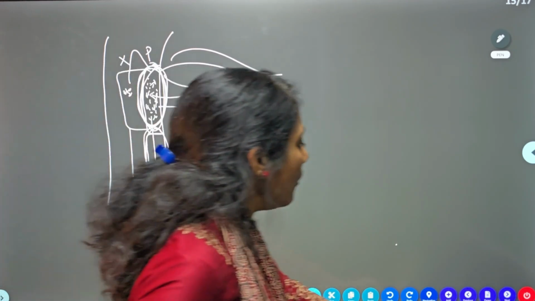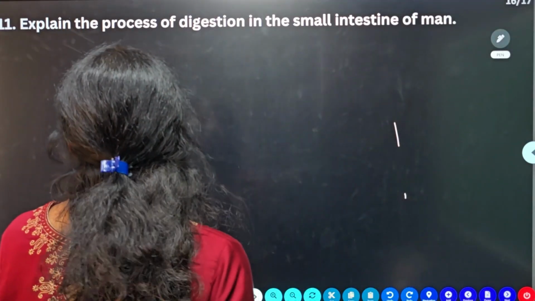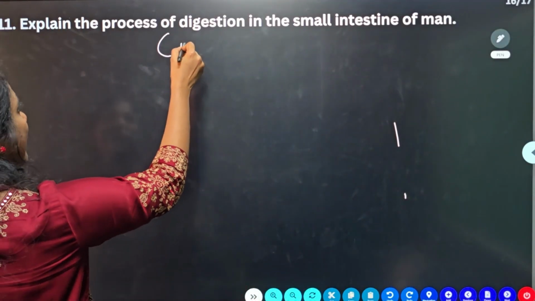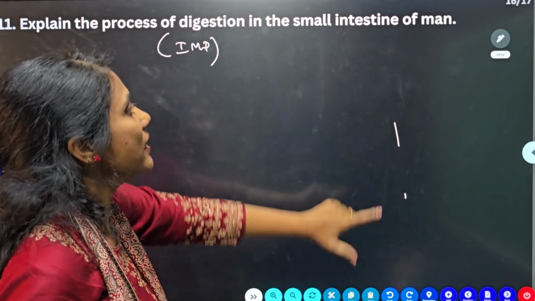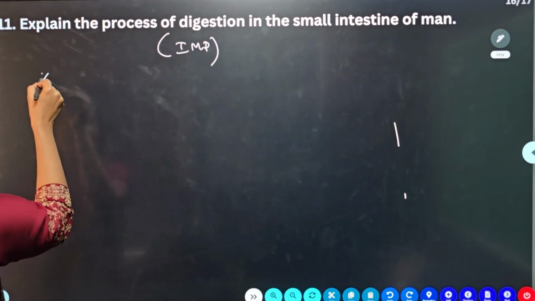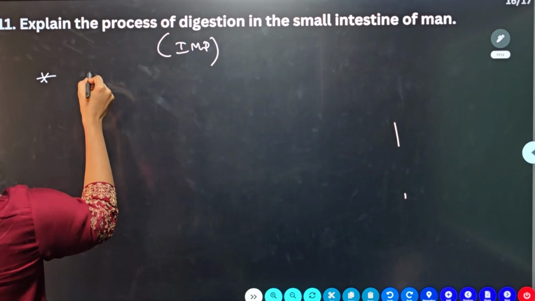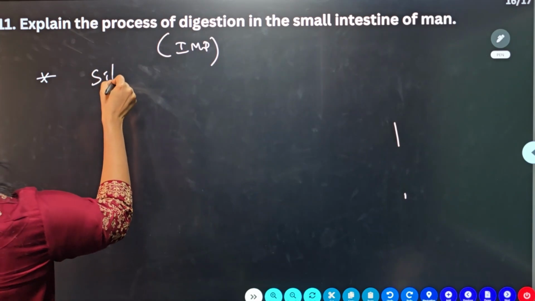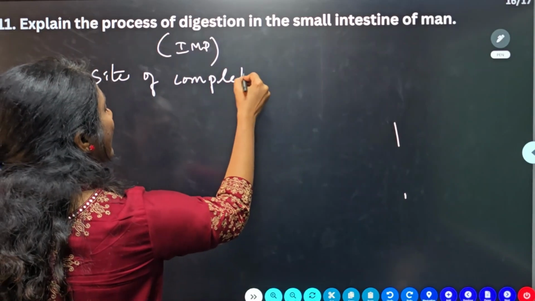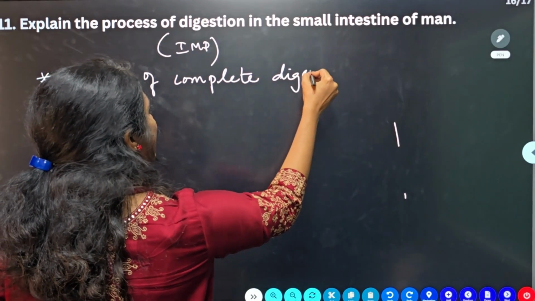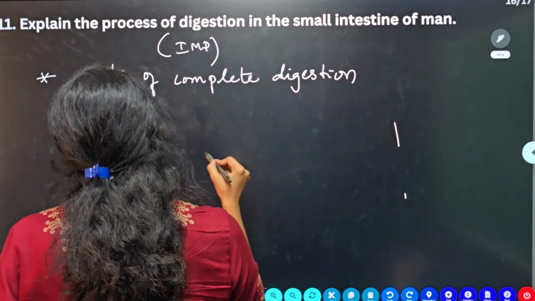So now moving on to the next question. This is also a very important question for SSLC. Explain the process of digestion in the small intestine. So you have to mention that the small intestine is a site of complete digestion, isn't it? Complete digestion will happen in the small intestine.